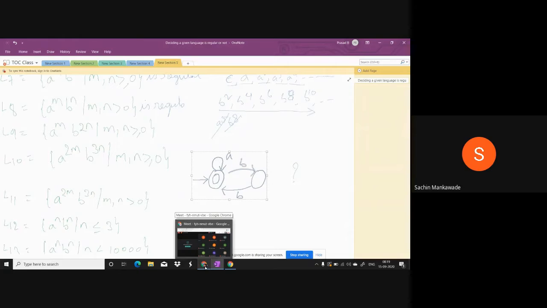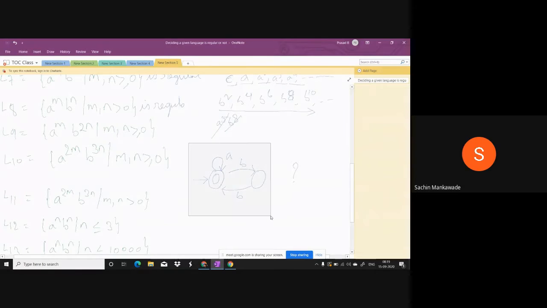Okay, मैंने क्या बोला था? कोई machine consider करो, it must accept the valid only. It should not accept even one invalid string. Invalid strings should not be accepted. At the same time, all the valid strings must be accepted. No doubt, this machine accepts all the valid. This is for epsilon, this is for only A's, and this is for an even number of B's, and yes, any number of A's followed by an even number of B's. No doubt, but it accepts the invalid strings also.